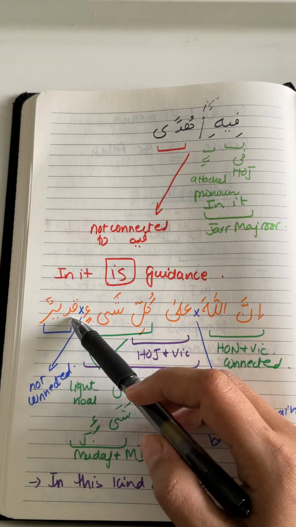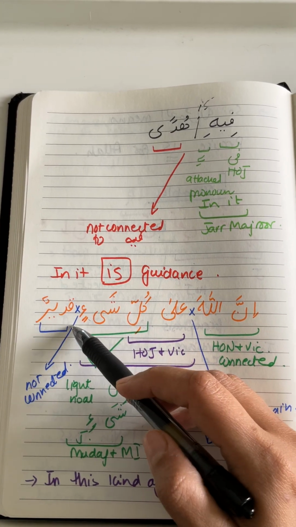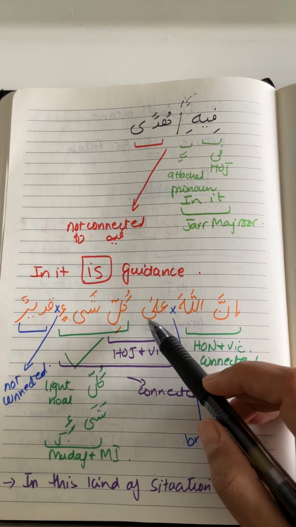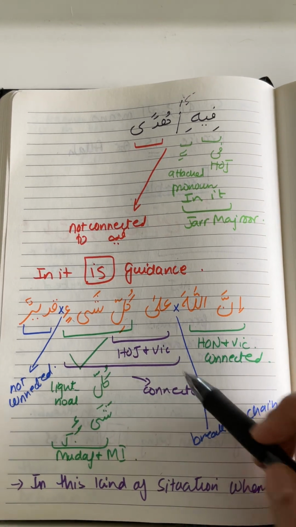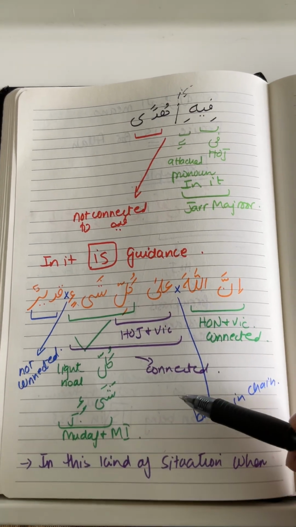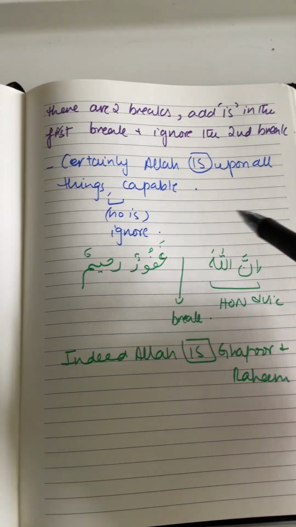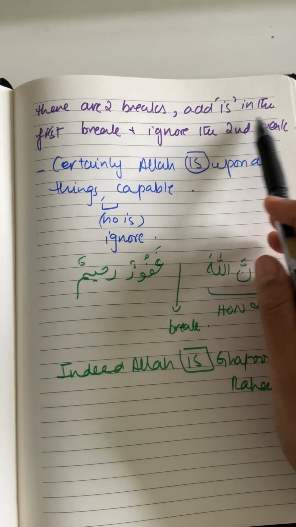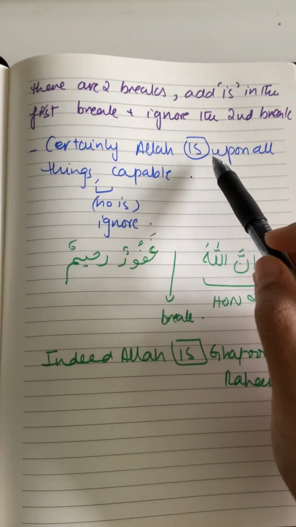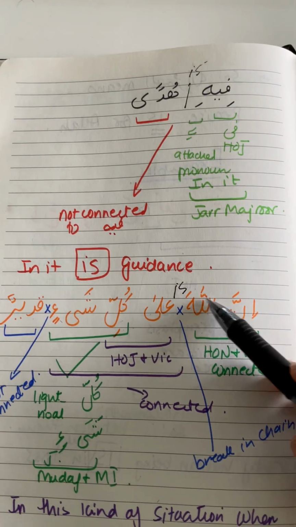Now let's look at qadirun. Qadirun is not connected to shay'in in any way, so there is a break in the chain here. And over here as well, in Allah, the word Allah is not connected to what follows in any way, so there is a break in the chain here as well. So we see that in this ayah there are two breaks in the chain. Whenever there is more than one break in the chain, when there are two breaks, then we add the "is" in the first break, and we are going to ignore the second break.